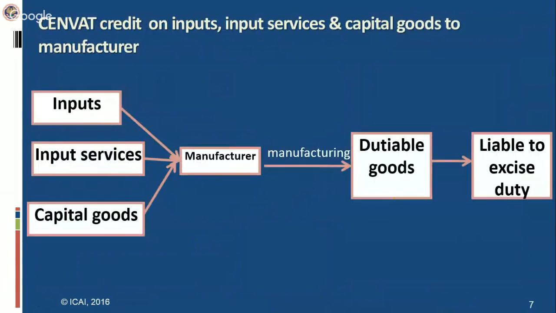Under CENVAT credit, in case of a manufacturer, what all credits are available? The credit of inputs, input services and capital goods. Whatever excise duty he has paid on inputs and capital goods, and whatever service tax he has paid on input services, as per the provisions contained in CENVAT credit rules, he will be eligible for credit. But the manufacturer should be manufacturing dutiable goods which are liable to excise duty.